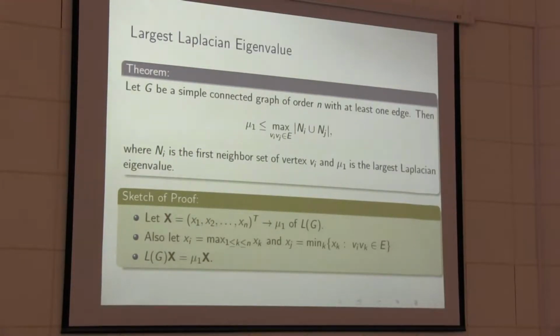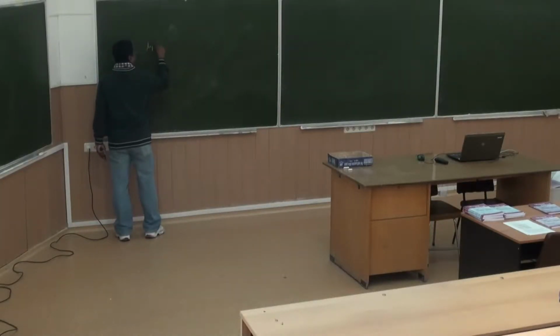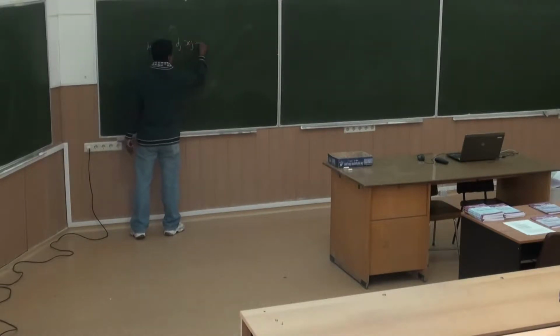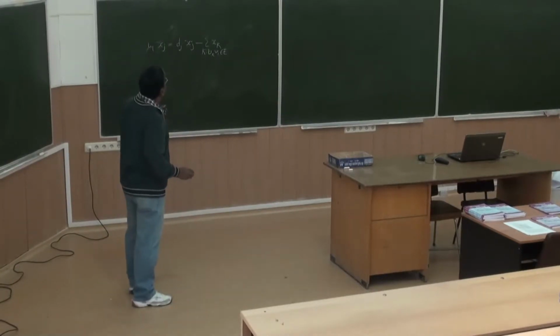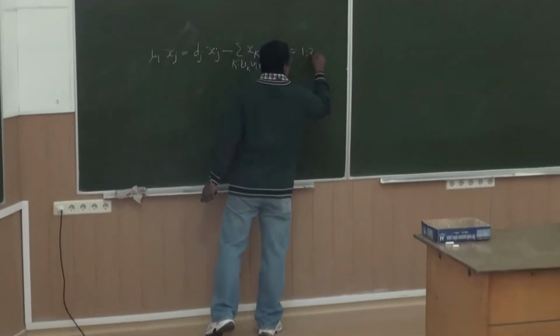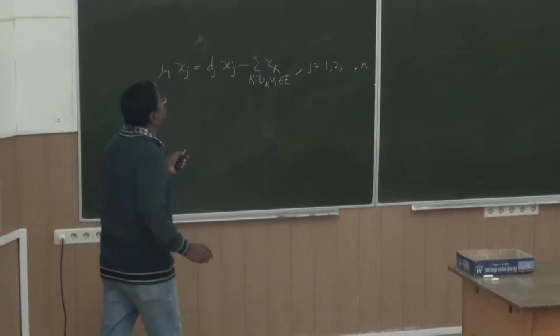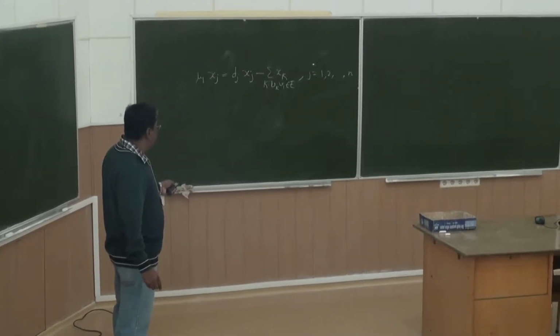From that, we can write mu_1 xj equal to dj xj minus the summation of xk over k such that vk vj belongs to E. So we can write L_G x equal to mu_1 x like this, for j equal to 1 to n, because L_G is a matrix and x is an eigenvector, so we get n linear equations, where j is equal to 1 to n.